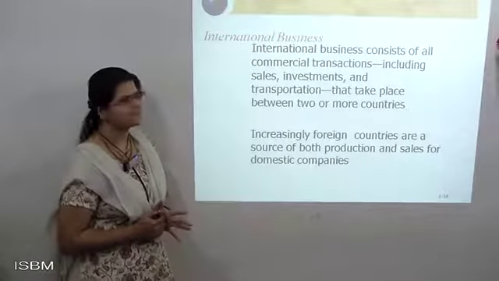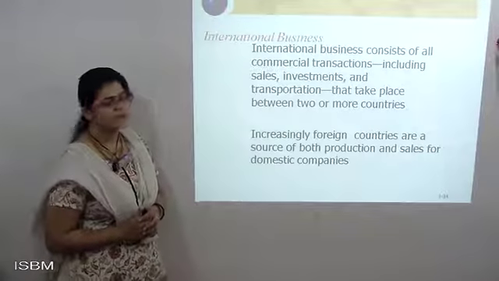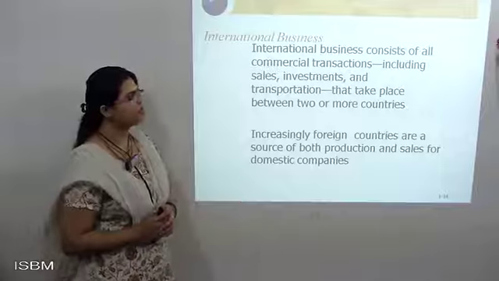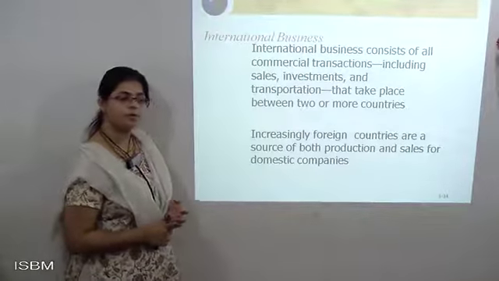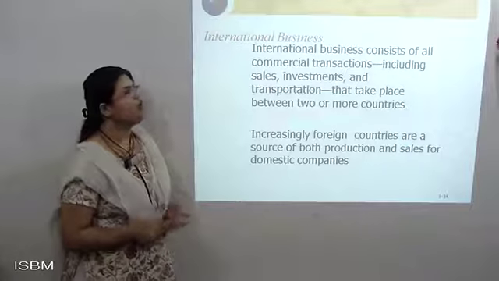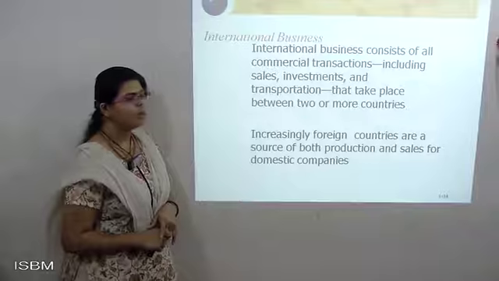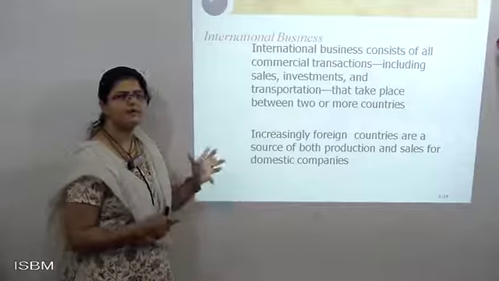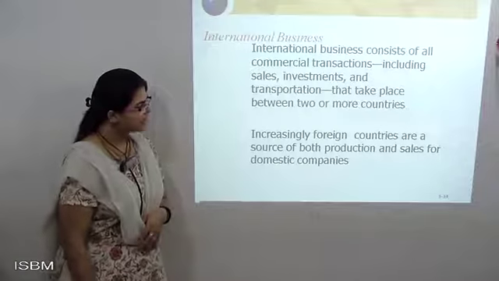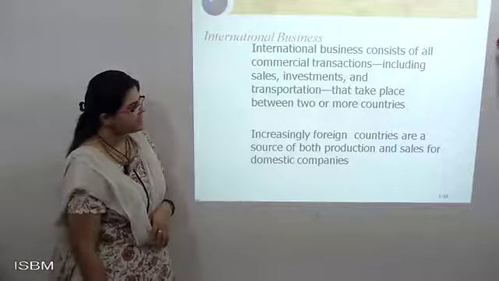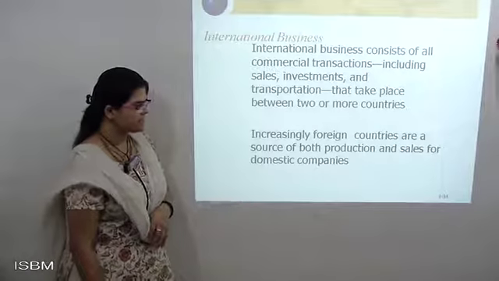It is a business purpose where you are doing a transaction in a commercial way, which includes sales, where you can distribute goods and sell them, and investments, and transportation that takes place between two or more countries, where goods are distributed from one party to another, or from one country to many countries. Next, increasingly foreign goods are the sources of both production and sales for domestic countries.